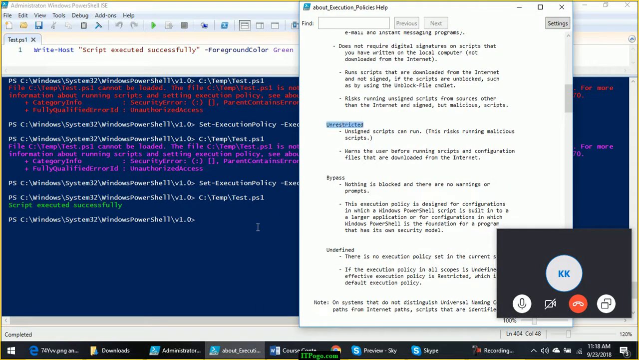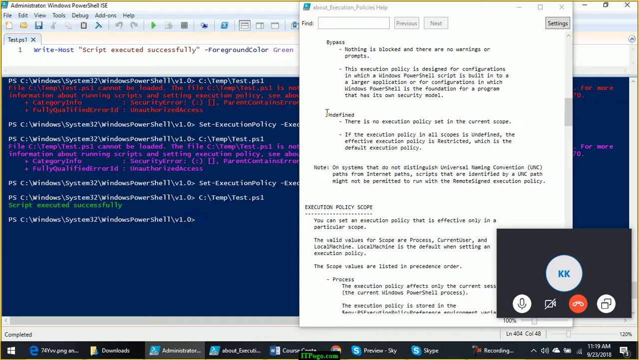Next one is unrestricted. Now this is not something which is recommended. You can change the policy to unrestricted using the same command, set execution policy and execution policy as unrestricted. It will allow you to run any code, even the code which is coming from internet. All the scripts which you develop locally or the scripts which are coming from internet, you can run without any issues. It will not prevent any script executions, which is not recommended. You are exposing yourself or your computer to the risk of running malicious code or malicious scripts.